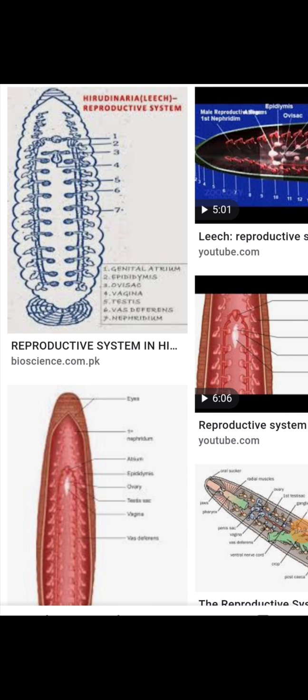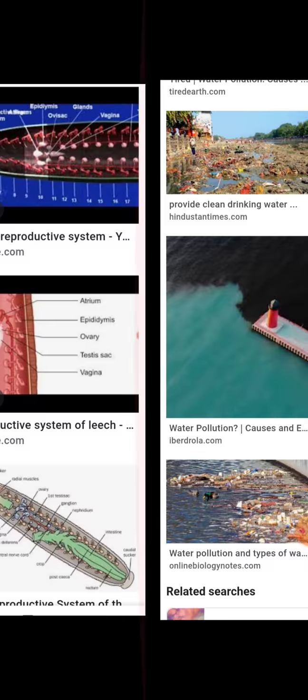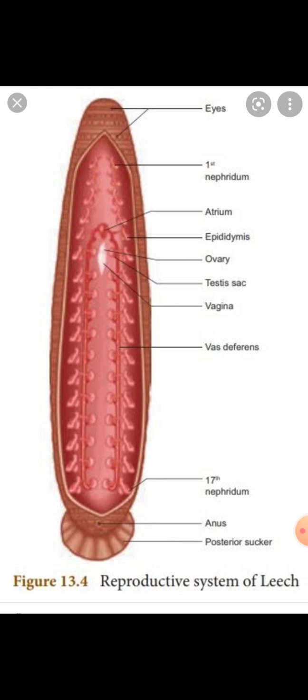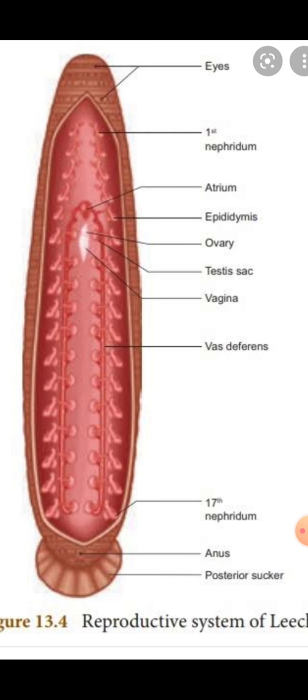Now we are entering into the female reproductive system. See here the female reproductive system. The reproductive system in Hirudinaria granulosa is also called the reproductive and nephridial system.